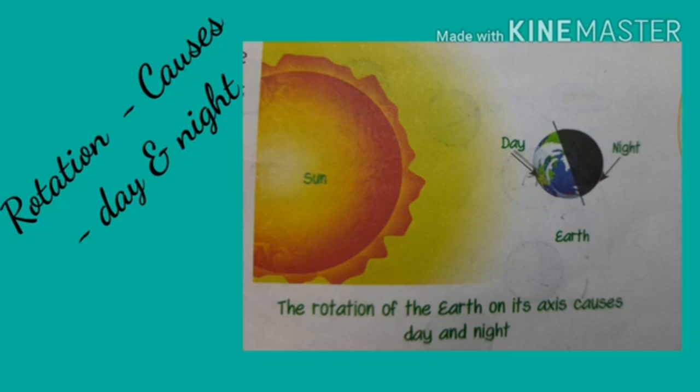Children, rotation is the spinning of the earth on its axis from west to east. The earth takes 24 hours to complete one rotation, and the rotation of the earth causes day and night.